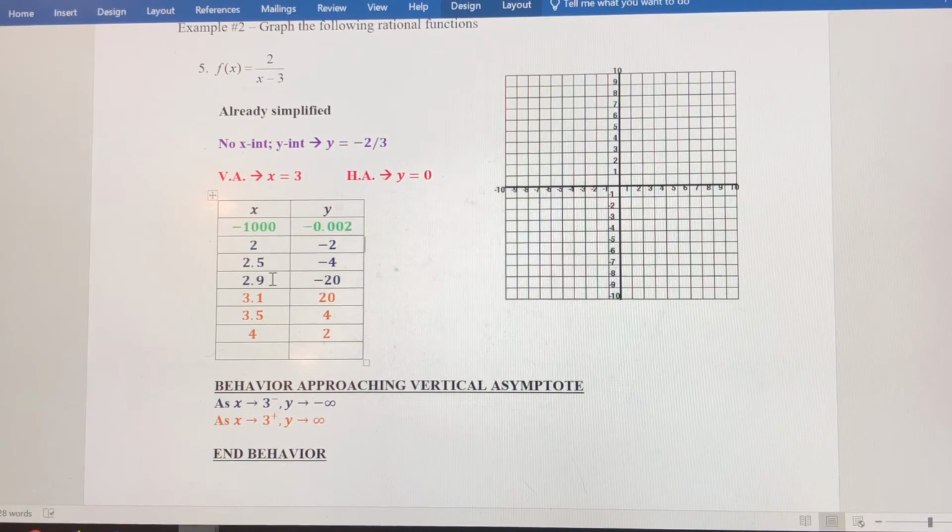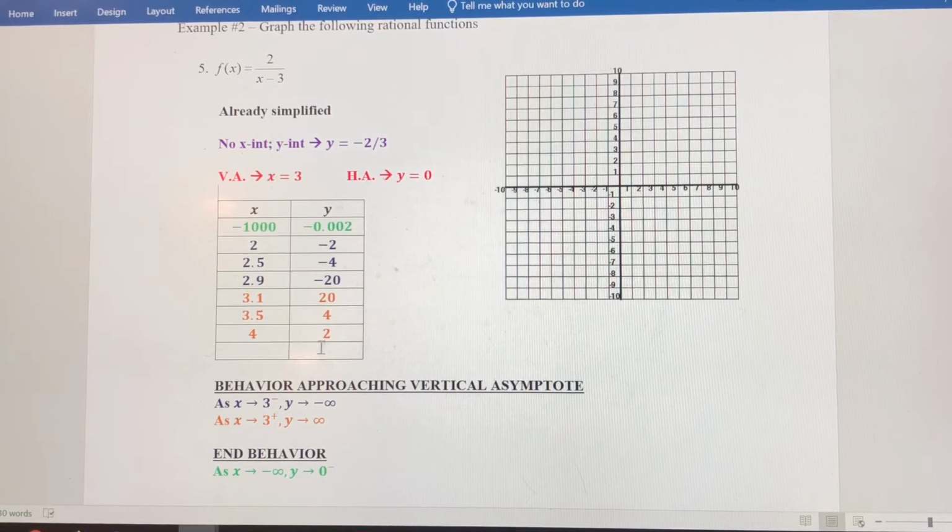We've got all negative numbers, but they keep getting closer and closer to 0, and they always are negative. So as x approaches negative infinity, y is going to approach 0 from below. So we're going to stay right around here.